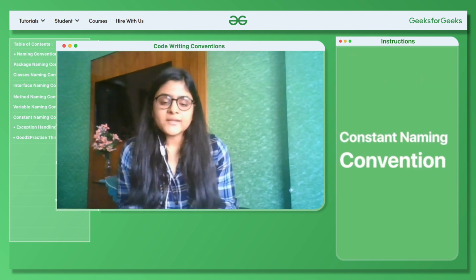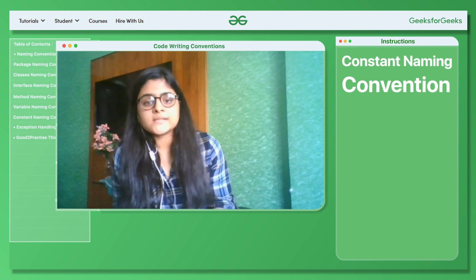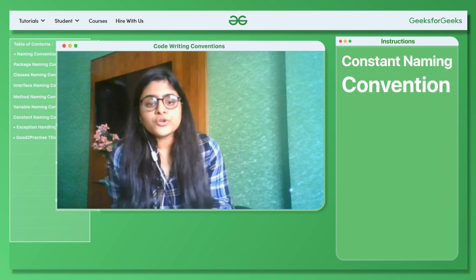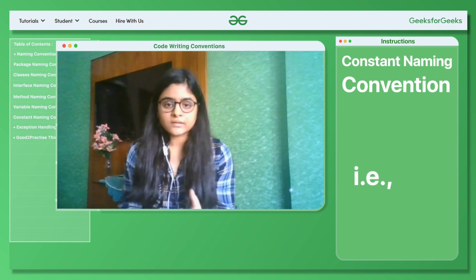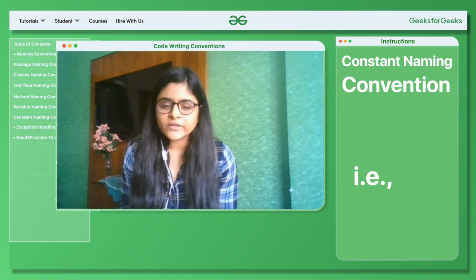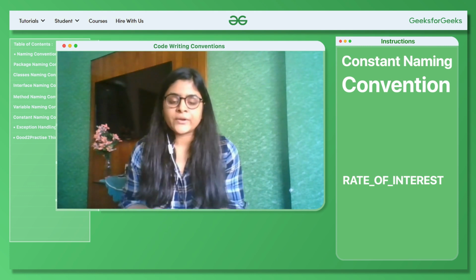Next is constant naming convention. Now there are a lot of situations in which you want a certain constant variable for your entire project. So how should you name that? For example, let's just take an example of a banking system, and you want a certain rate of interest for your entire project. Then the name of the variable can be RATE_OF_INTEREST, all in capital letters, separated by underscore.